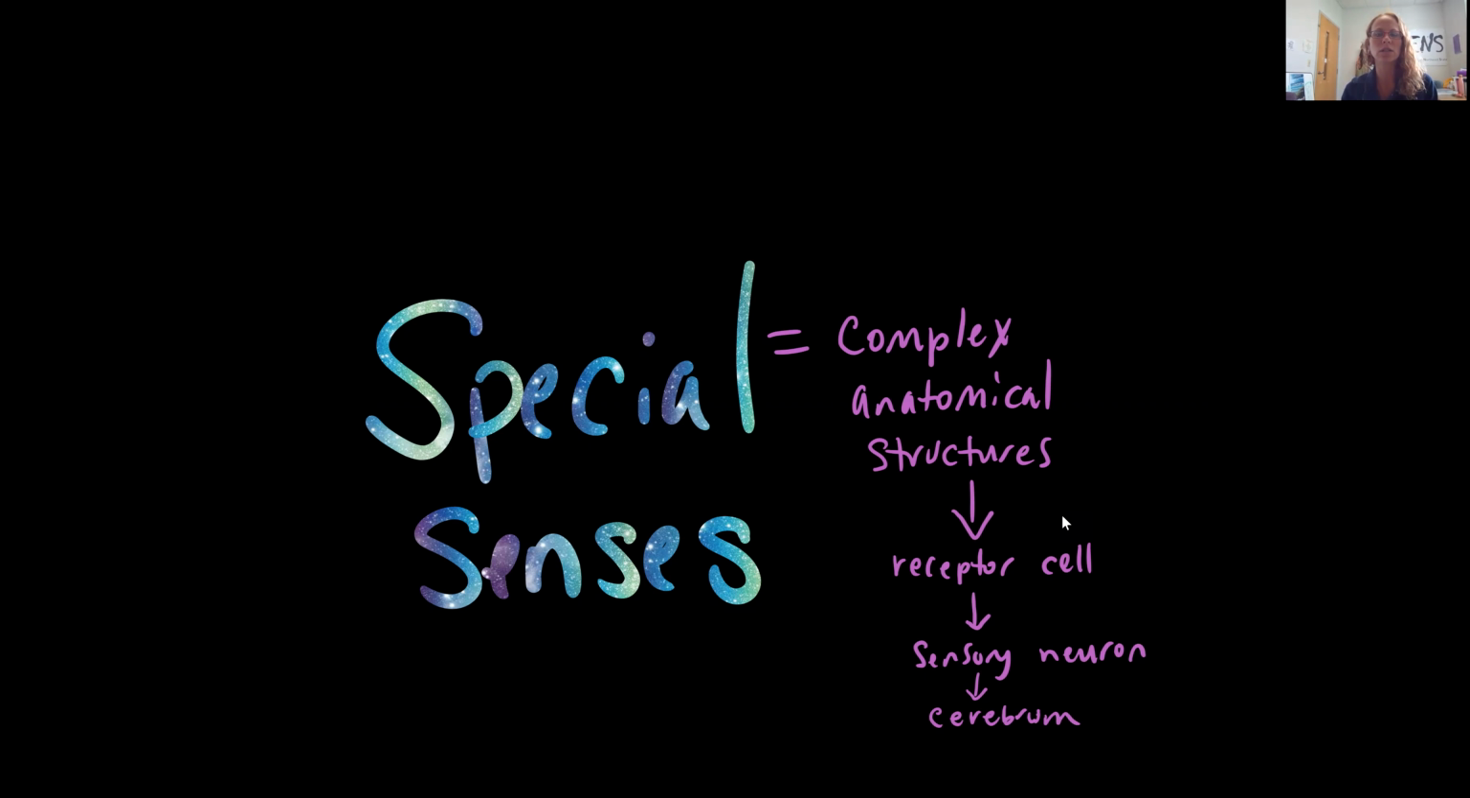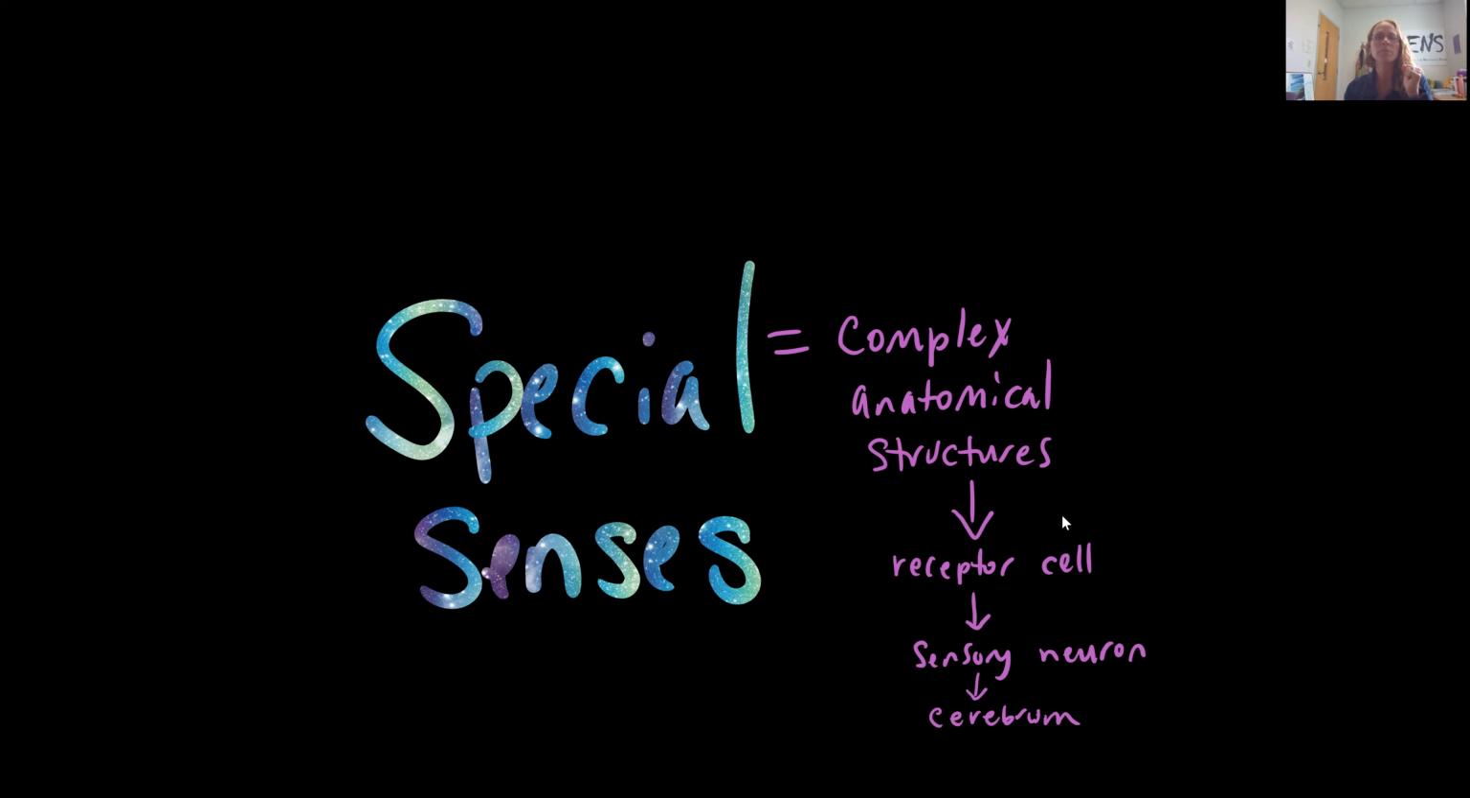So special senses are different from general senses, which you studied last semester, because special senses involve complex anatomical structures such as the ear or the eye or the nose or the tongue that are involved in helping to get that stimulus to our receptor cell. The receptor cell then is stimulated, sending that information to a sensory neuron, and then these special senses are things that we're consciously aware of. So obviously then the processing center would have to be located in the cerebrum.